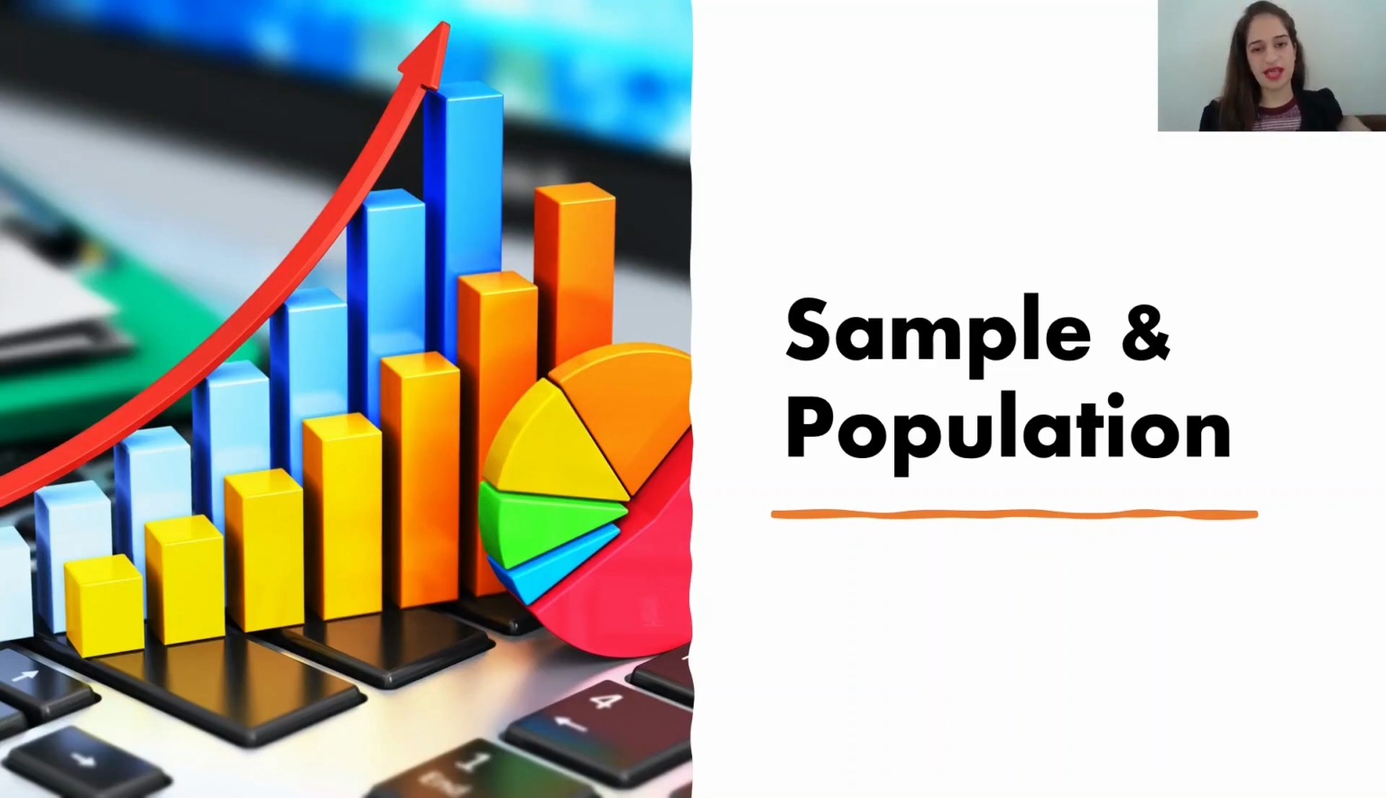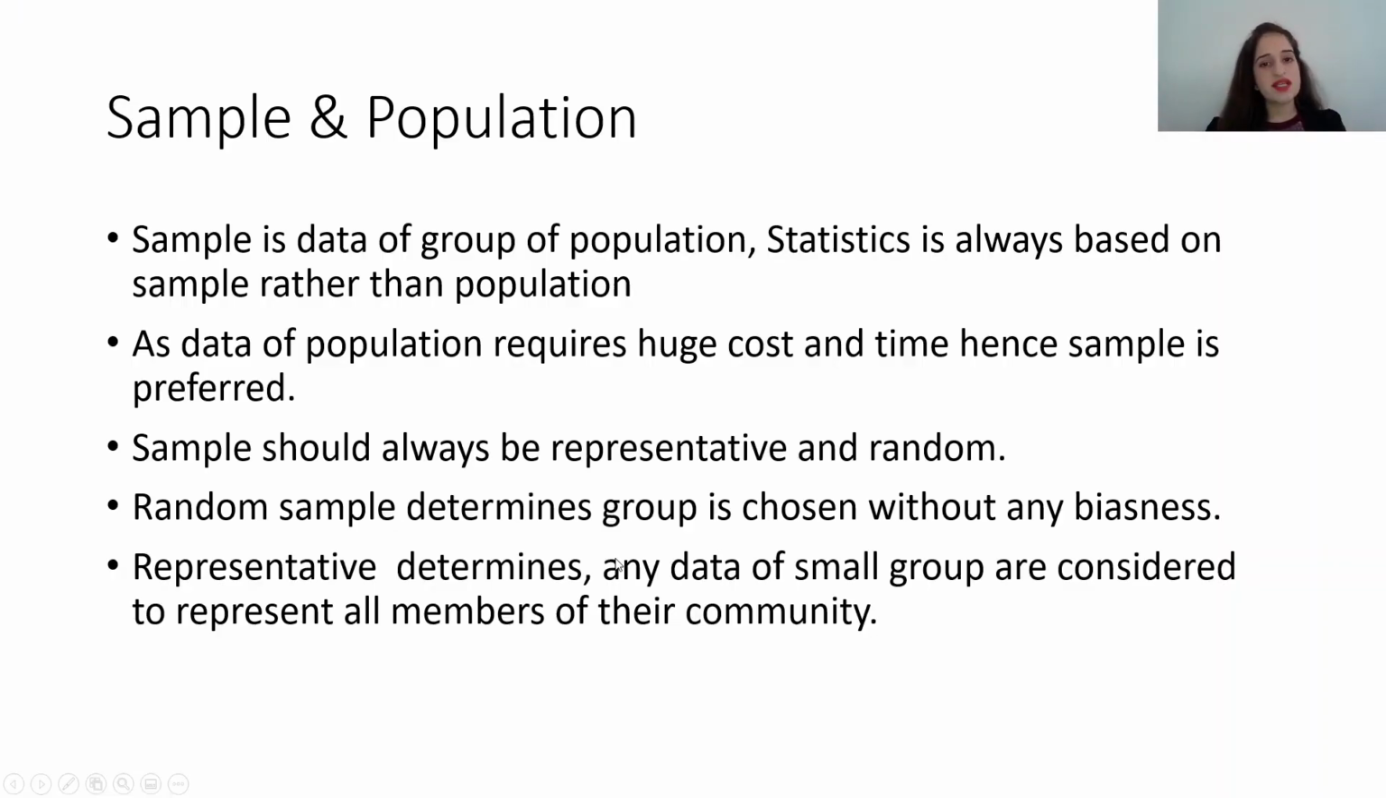Today I'll be telling you what is sample and population and what are the types of data we deal with. What is sample and population? Sample and population are always mixed up in statistics. A sample is a group of people whose data we take from the population and we do analysis on this. For example, I want to know the average income of people staying in Mumbai. I get data of a sample of people staying in Mumbai and find their average income.